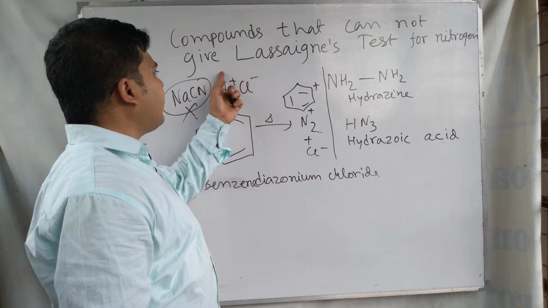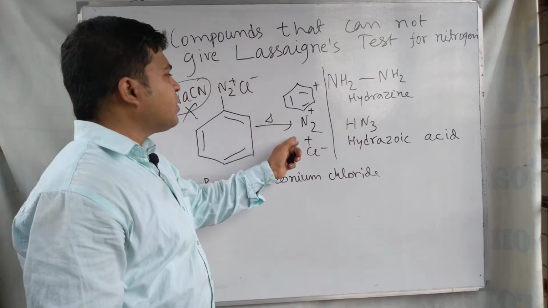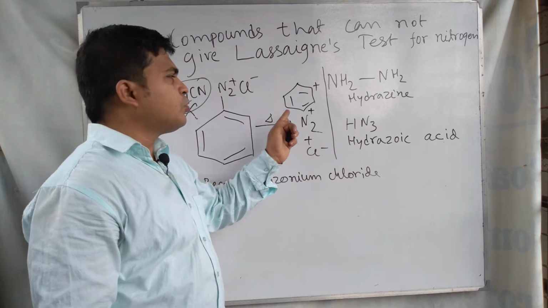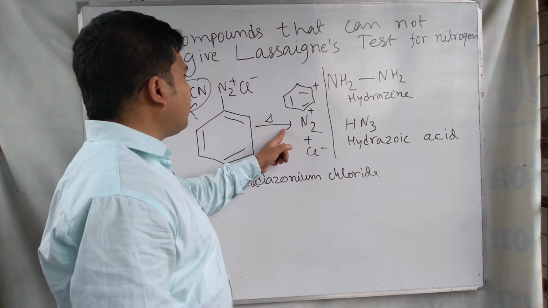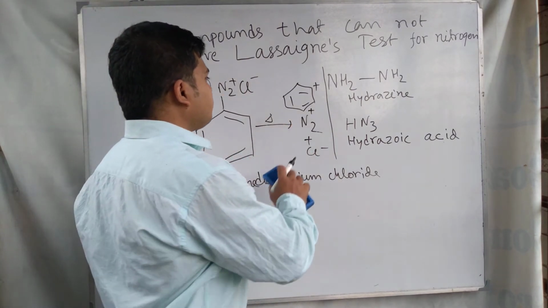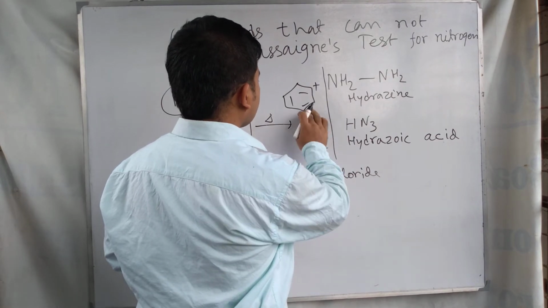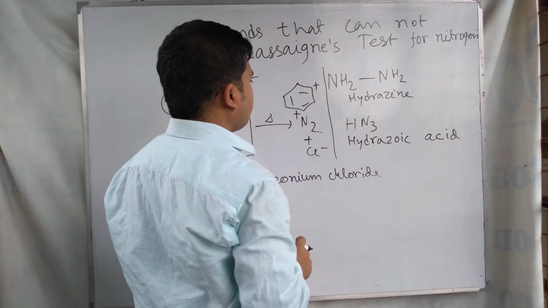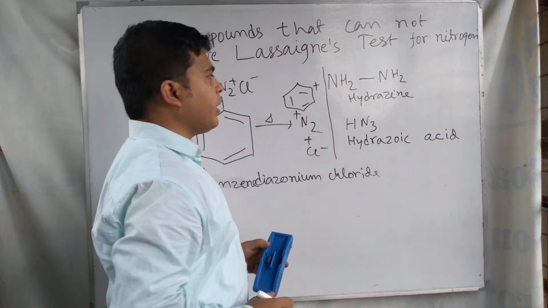Here the entire nitrogen is evolved on heating in the first step of the preparation of the sodium extract. Actually it gives the cation plus N2 plus Cl minus.